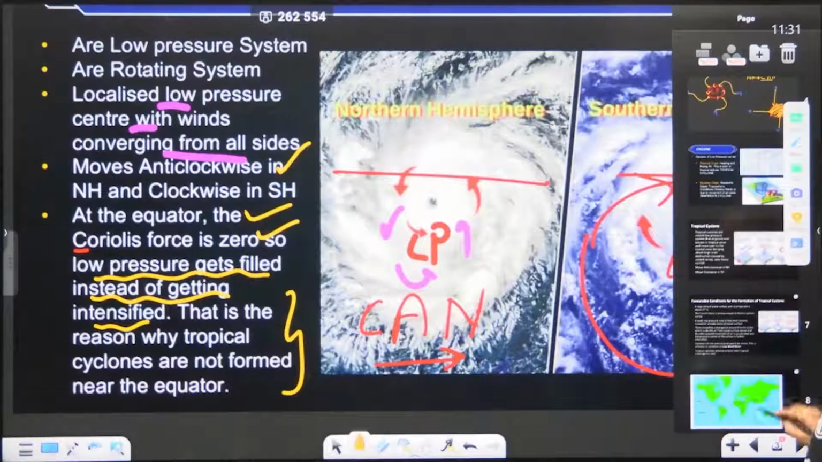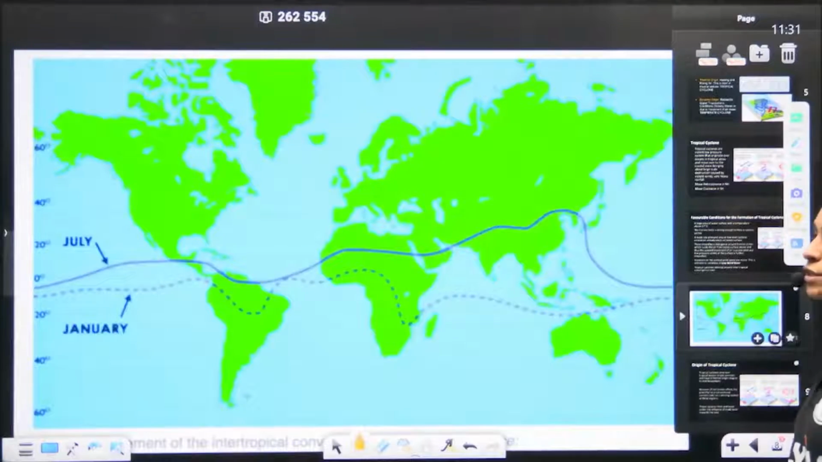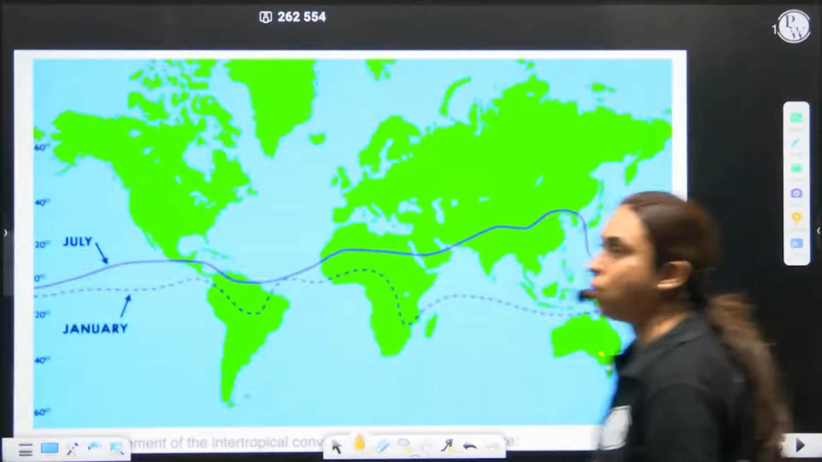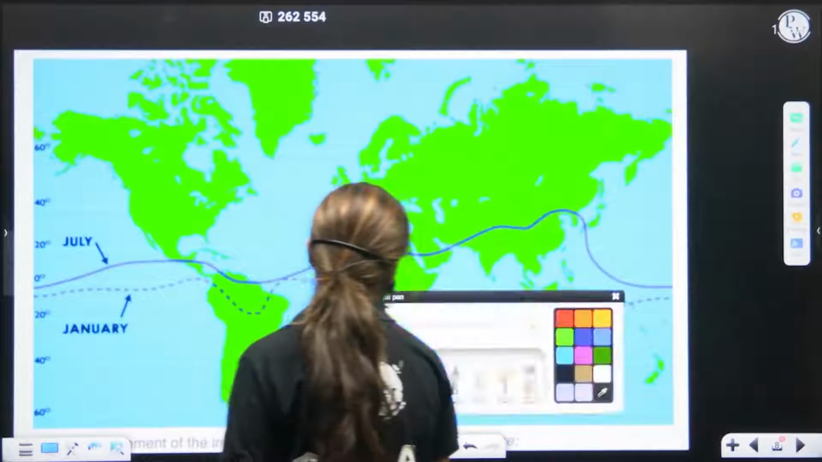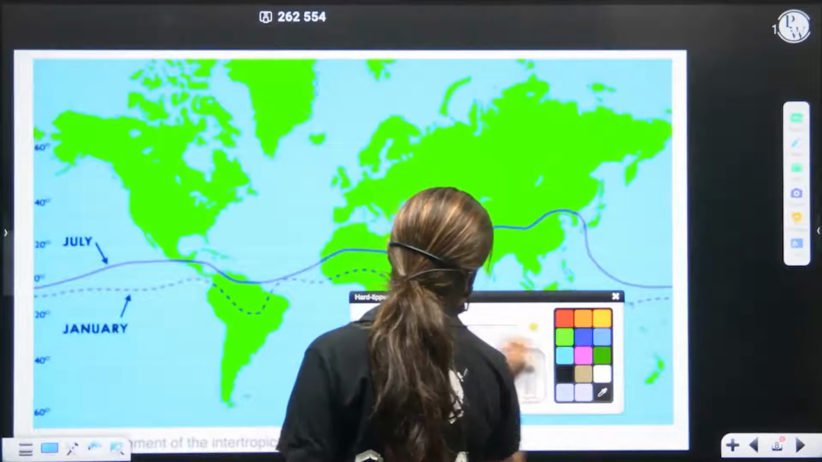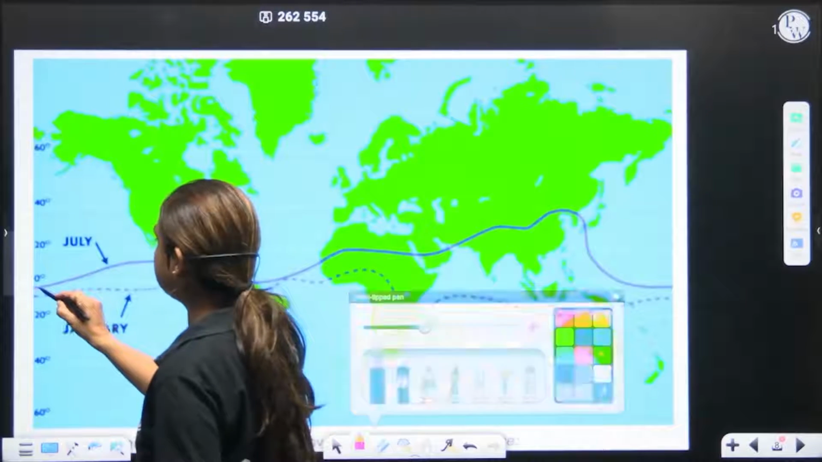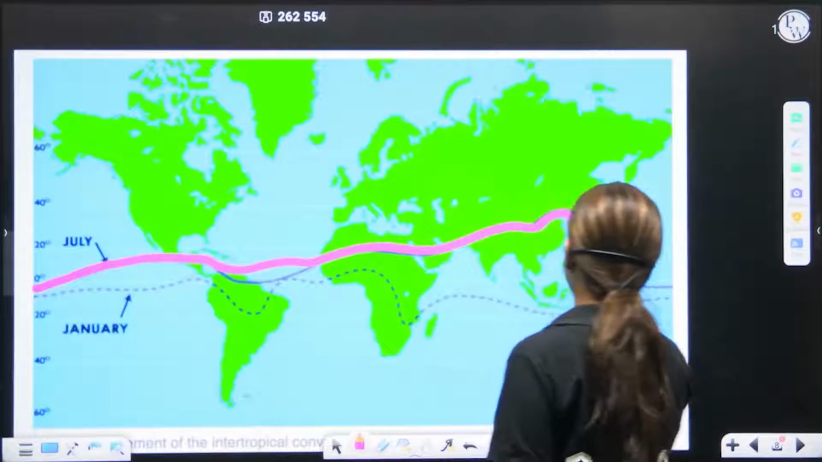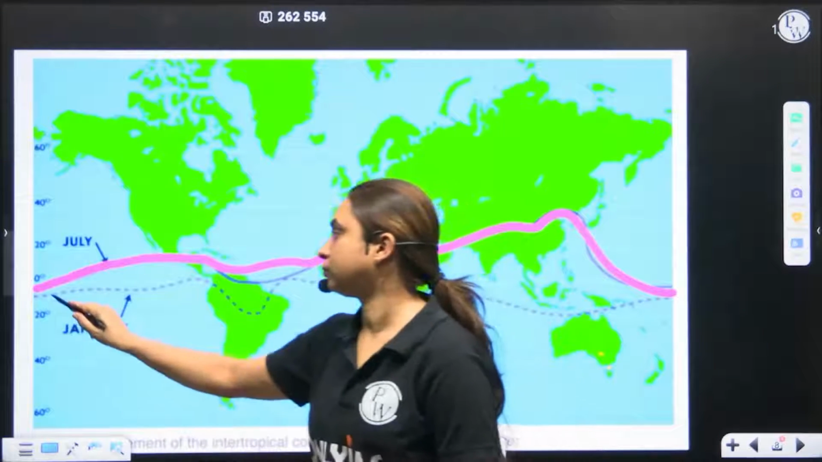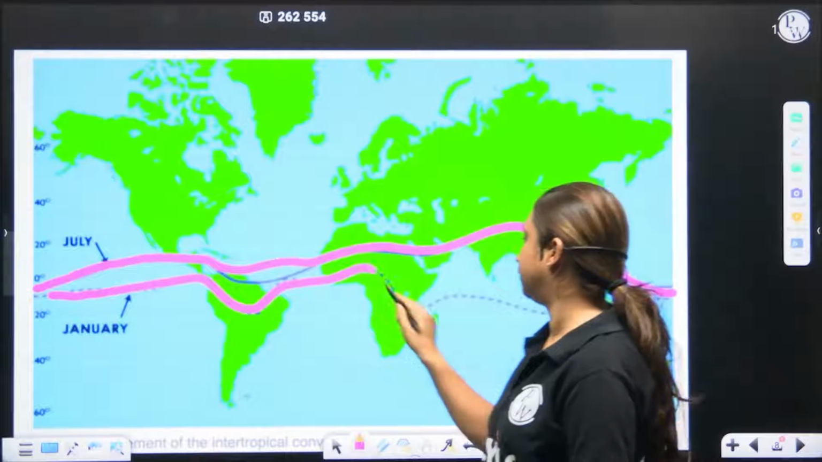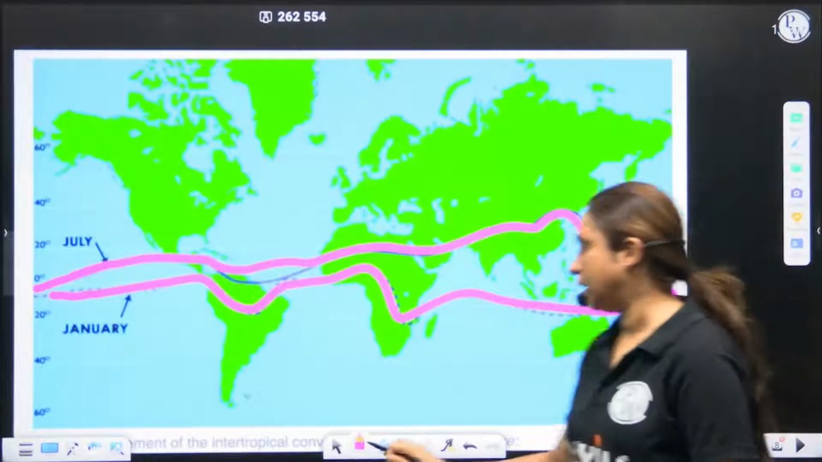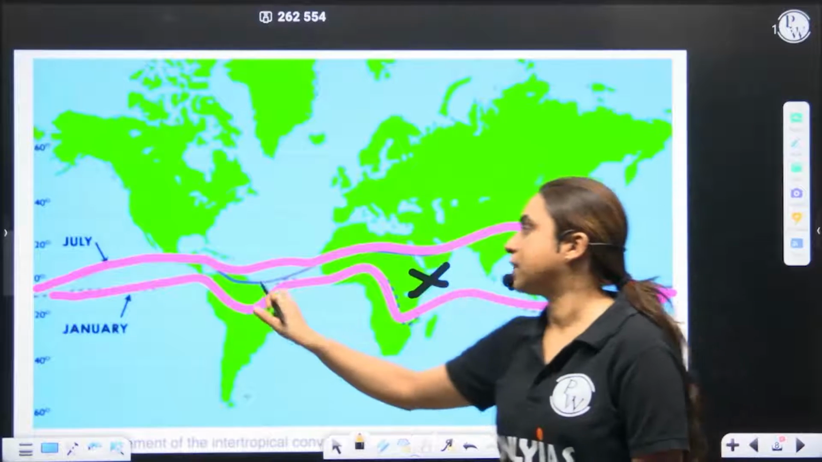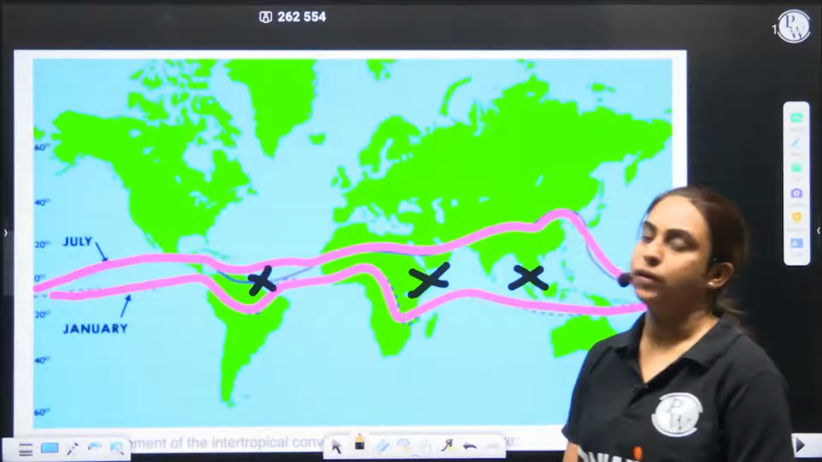If I show you the map, this is the map of the tropical cyclone, wherein you have the tropical cyclone on the world map. If you want to look at the places, this is the way you'll have cyclone. You will not have cyclones along equator, right?